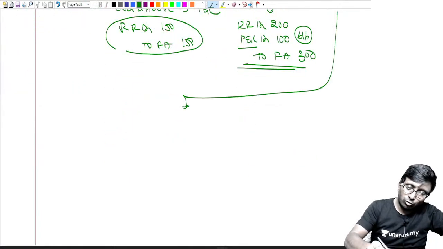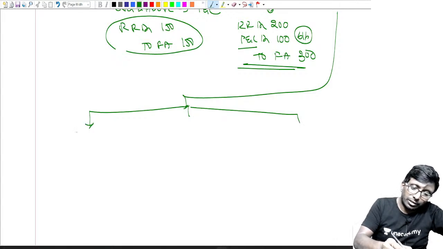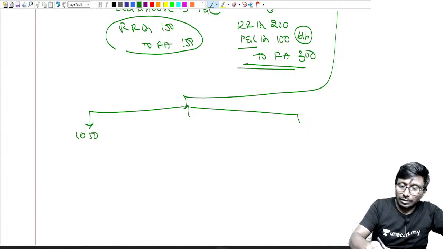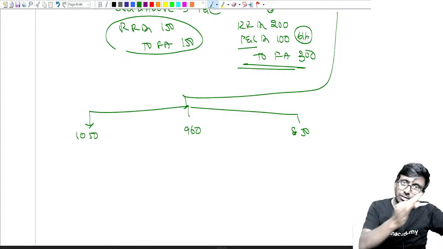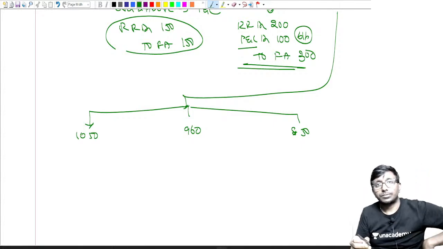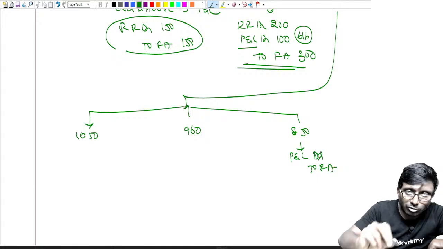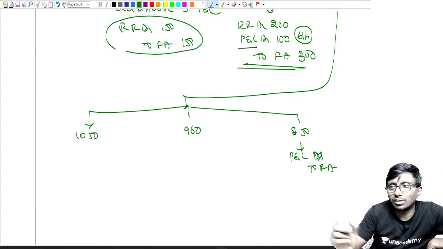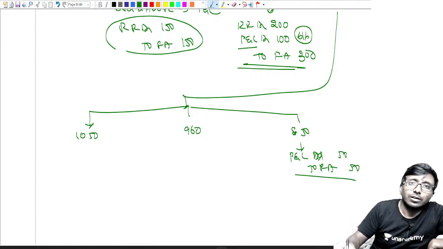It can go to 3 possible things. Where can it go? It can go to 1050, it can go to 960, or it can go to 850. Lower than 900, higher than 900, or higher than original cost. If it goes down, then charge to profit and loss: P&L account debit, fixed asset credit. First time down also I charged. This is further down, so 50, 50. You are supposed to do like that.